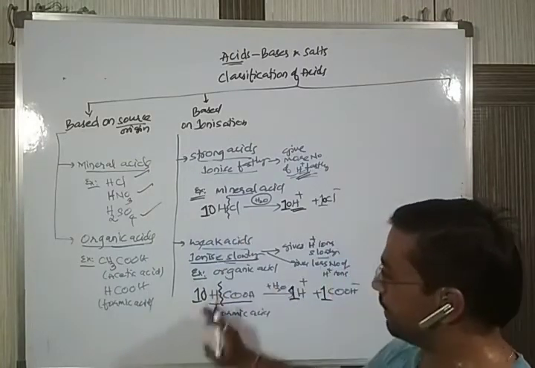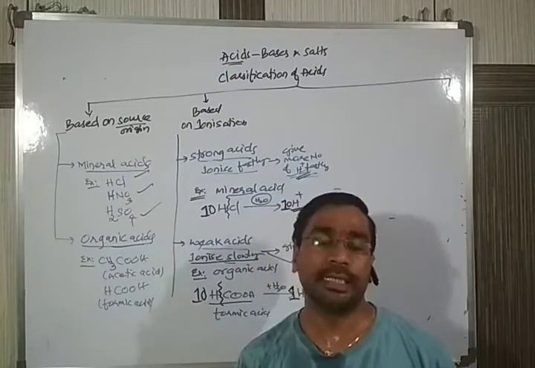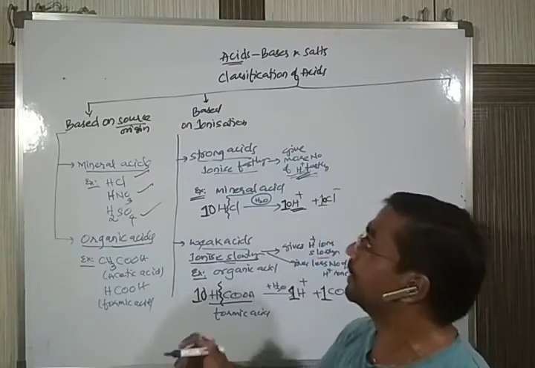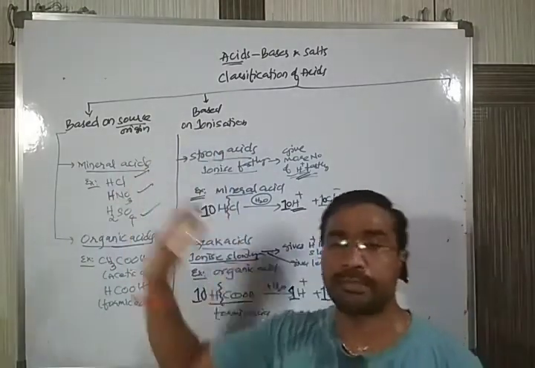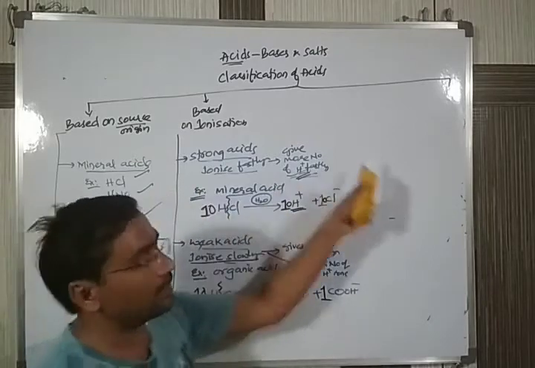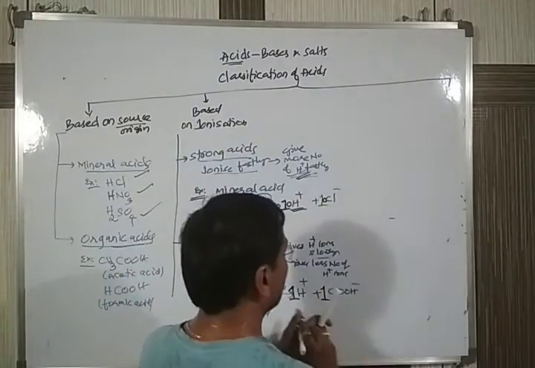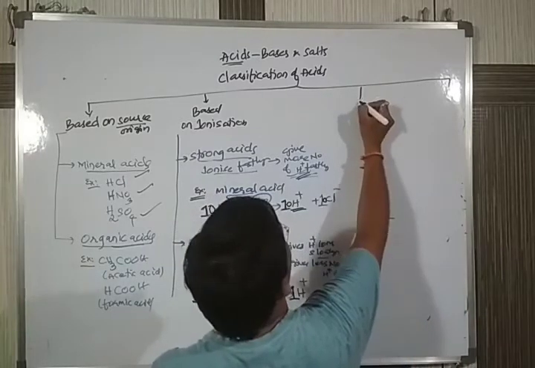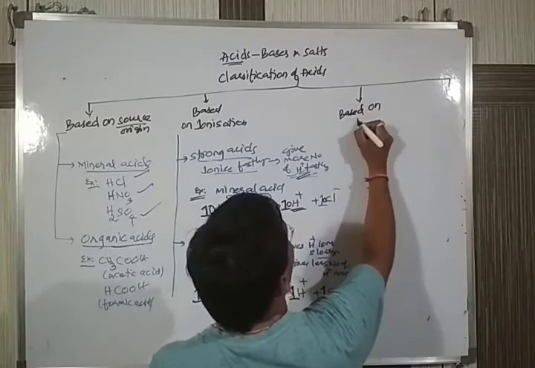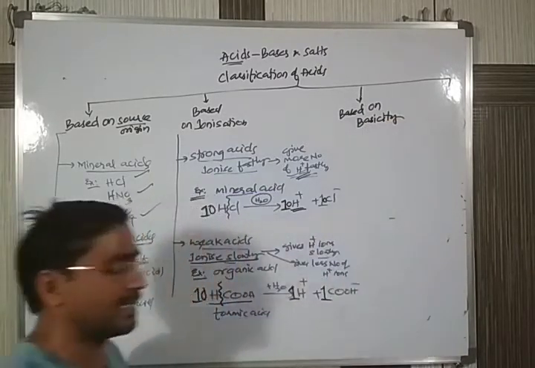Remember the examples for each of them, because we will come across these examples again in the upcoming topics. It will be repeated once again. This is the second classification; these two types we discussed in the last session. Let me continue with some other classification. The third type of classification is based on basicity.